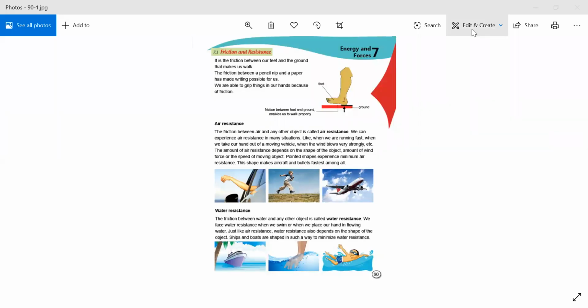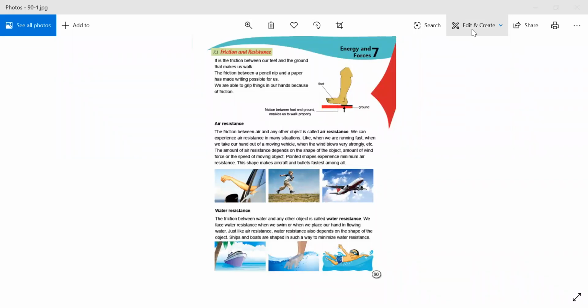Moving to water resistance. The friction between water and any other object is called water resistance. We face water resistance when we swim or when we place our hand in flowing water. Just like air resistance, water resistance also depends on the shape of the object. Ships and boats are shaped in such a way to minimize water resistance.